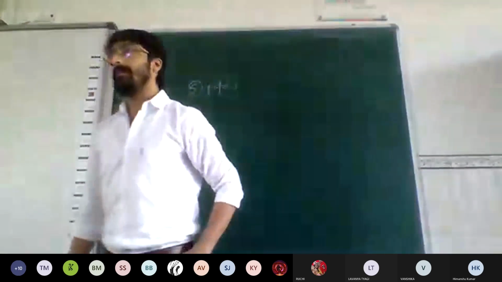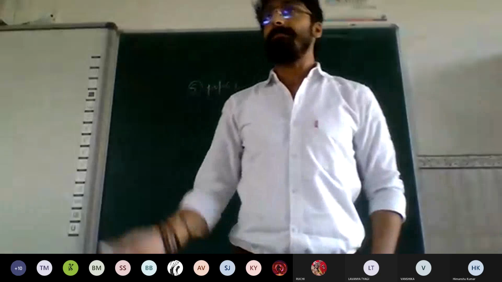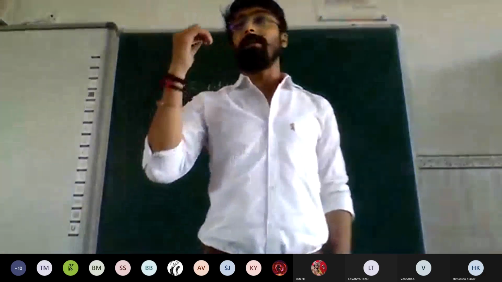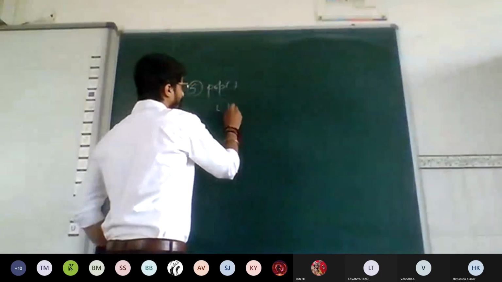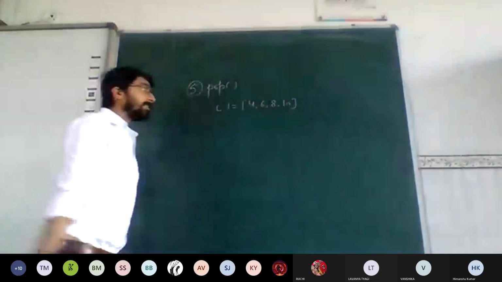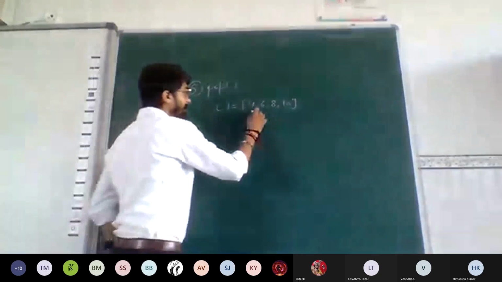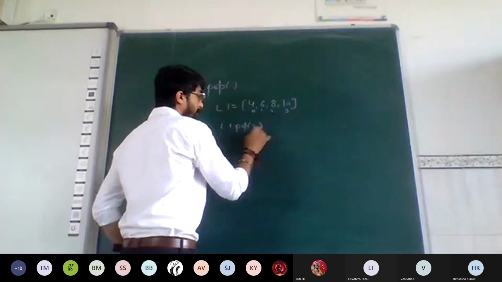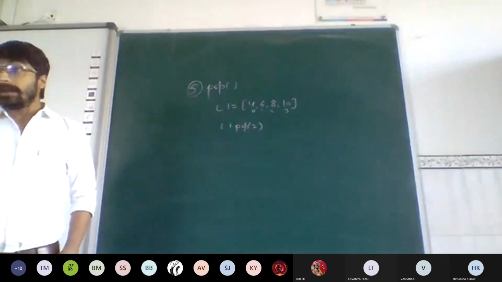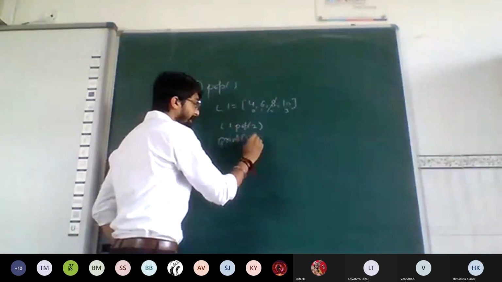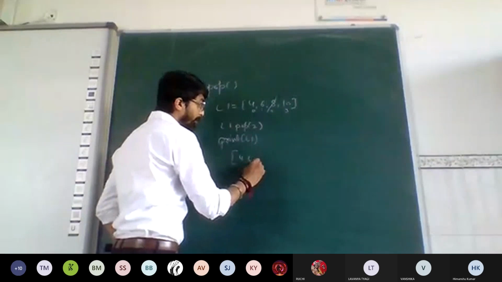The pop function deletes an element on the behalf of an index. That is, we have to mention at what index the element we have to delete. For example, if we have a list L1 with 4 elements, 4, 6, 8, 10, the indexes are 0, 1, 2, 3. What if I write L1 dot pop 2? The element at index 2 will get deleted, and if I print after this statement, the result is going to be 4, 6.